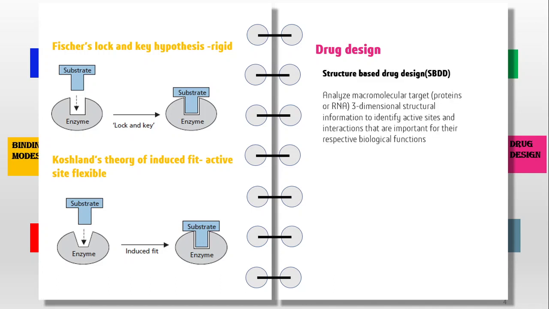In structure based drug design or SBDD, we analyze the 3D structure of the target protein and identify the active or allosteric sites, shape, possible interactions with the substrate, and then design drugs with scaffold and functional groups which have higher affinity to the target than its natural substrate and hence block the activity of the enzyme or receptor.